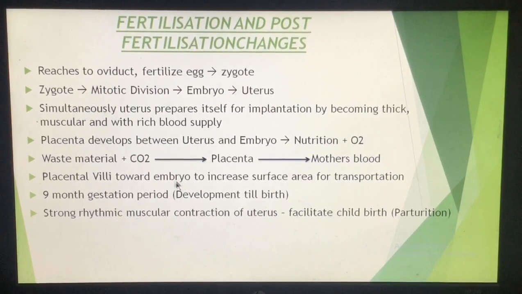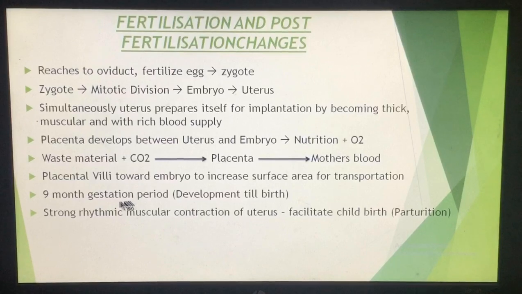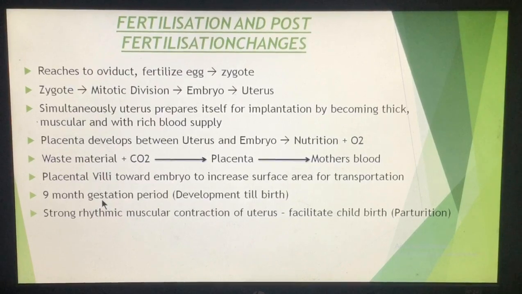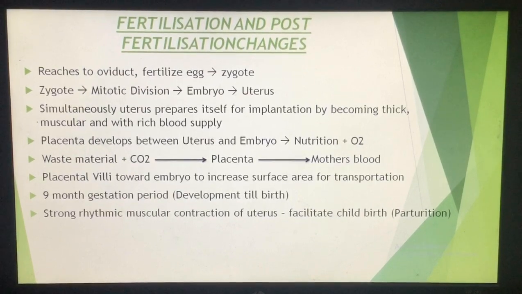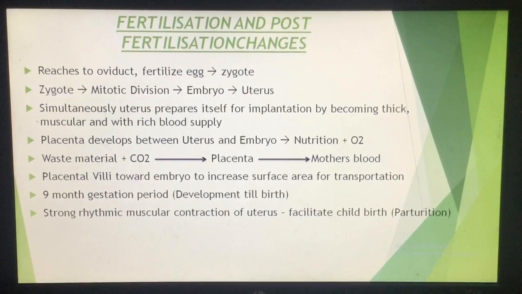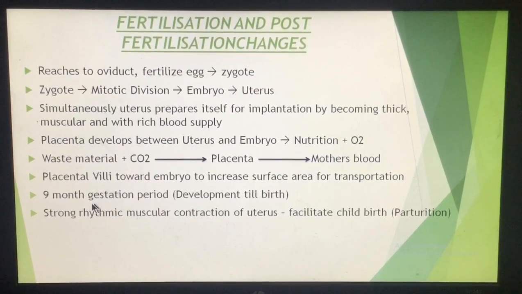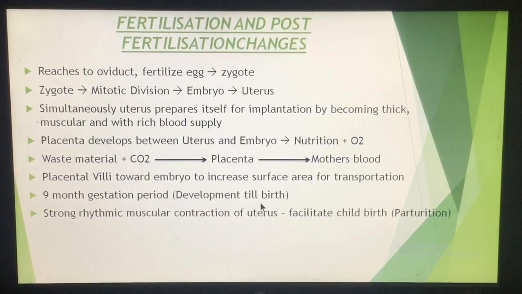Now after the gestation period, what is a gestation period? Gestation period is the period after fertilization till the birth of a child. The period between fertilization and the birth of the child is known as a gestation period. Like the gestation period in human beings is 9 months, and this is the development till the birth.